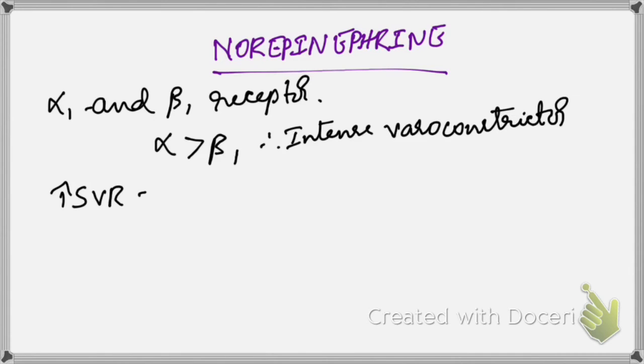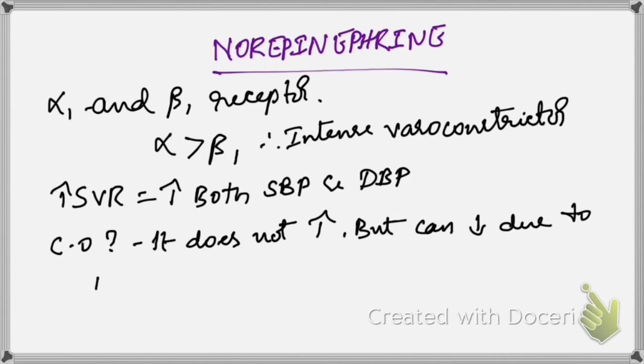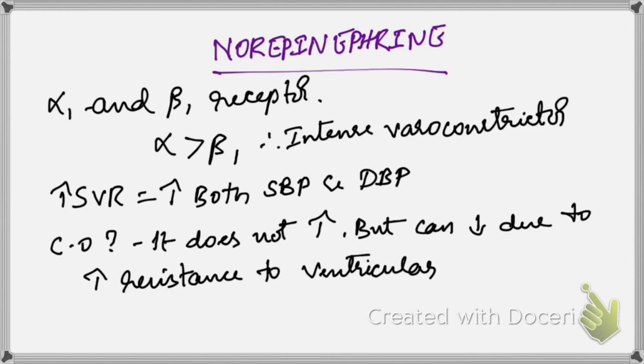So it will increase the systemic vascular resistance, and increases both the systolic blood pressure as well as the diastolic blood pressure. What about the cardiac output? It does not have any effect. It does not increase, but it can reduce because of the increased resistance to the ventricular contraction. Whenever there is intense peripheral vasoconstriction, the heart has to pump against increased resistance, right? So it can come down. Theoretically it can reduce the cardiac output.